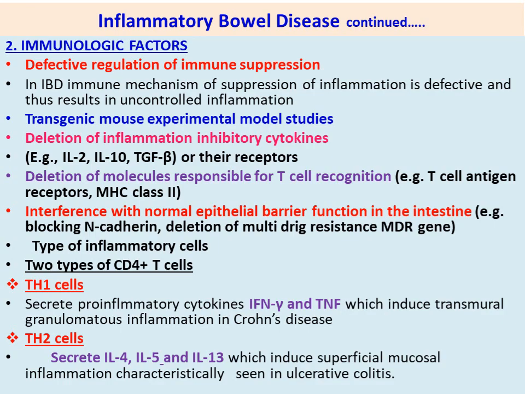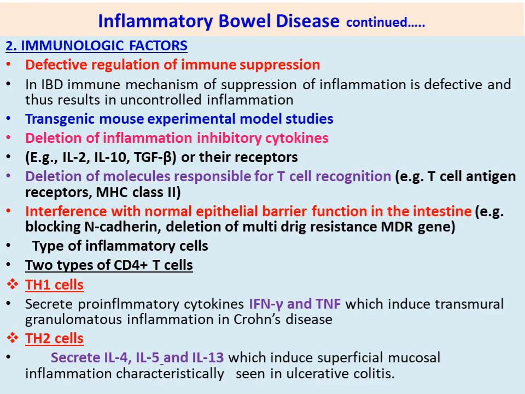So in Crohn's disease, Th1 cells will be increasing, thereby increasing the IFN and the TNF. So Th1 cells are involved, then this IFN and TNF is increasing, thereby showing that the person is having Crohn's disease.